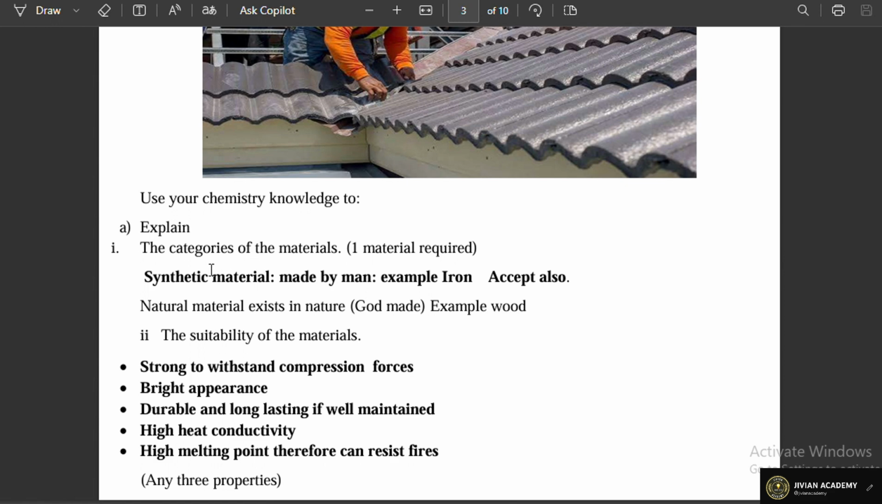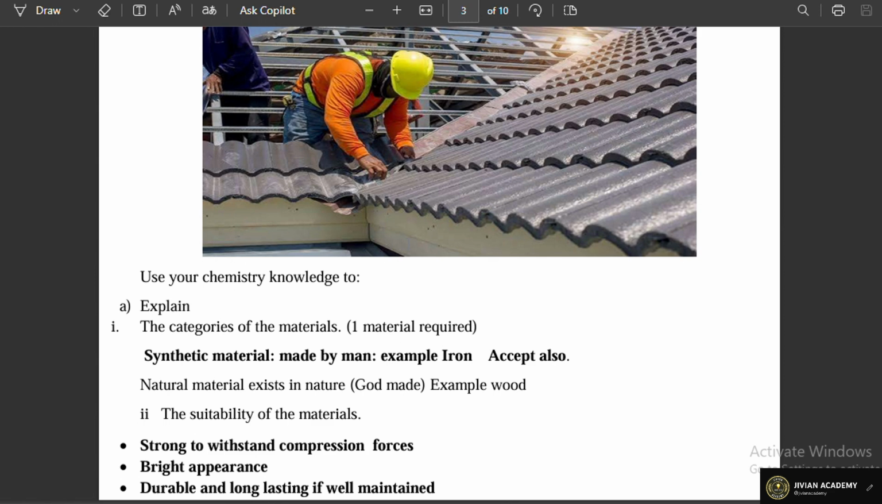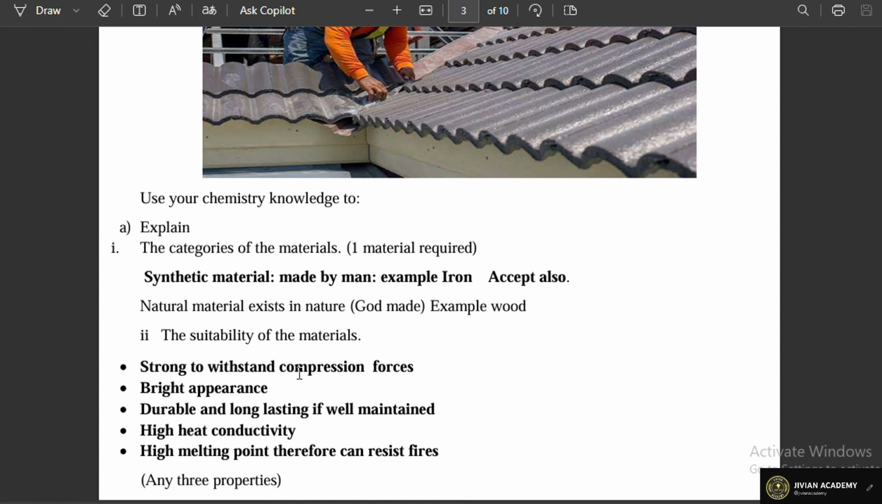So we know that there are two major categories of material. We have the synthetic material, that is the man-made material, and from the scenario, we can see we have the iron. We expect the learner to also talk of the natural material, of course, the ones which are made by God without man's intervention. We have the wood. Mainly we get them from plants and animals, and sometimes we get them from underground, those minerals under the ground.